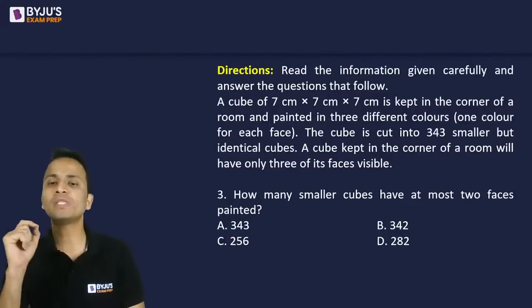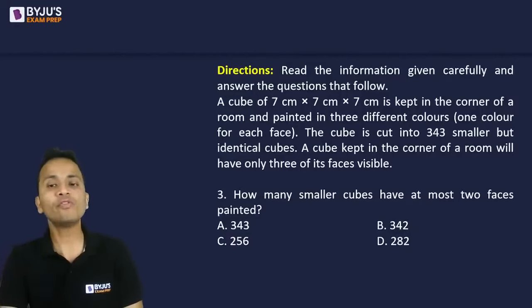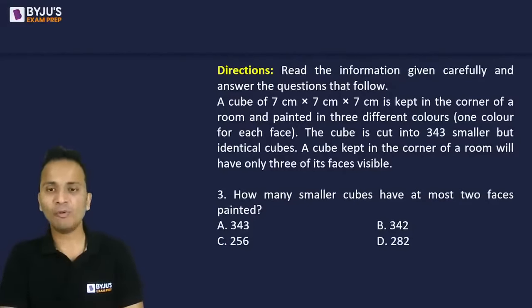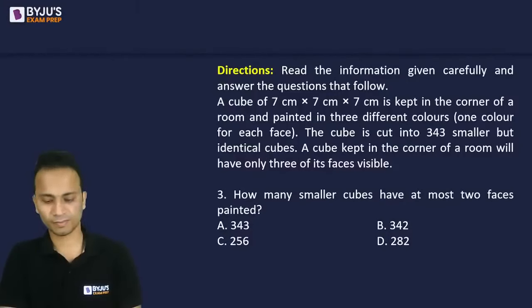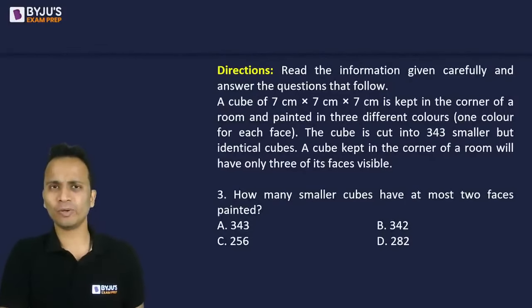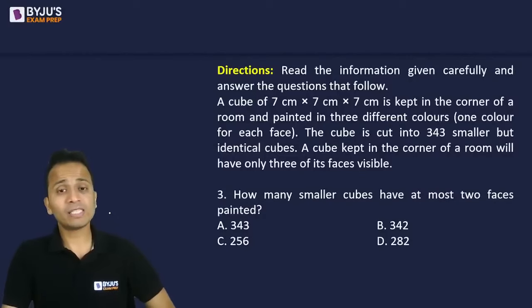How many smaller cubes have at most two face painted? A very easy question this one is. How many of the smaller cubes have at most two face painted? At most two, that means ज्यादा से ज्यादा दो फेस पेंटेड होंगे। ओके, सो दो भी हो सकते हैं, उससे कम भी हो सकते हैं। ऑलराइट, now this one is the easiest of all the three questions.